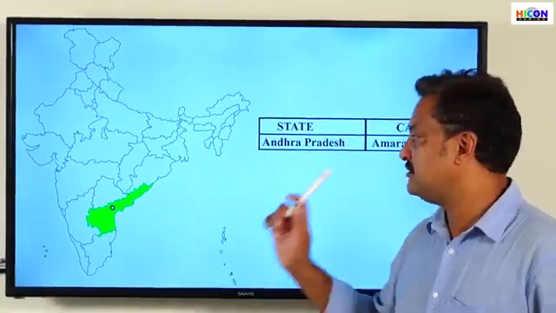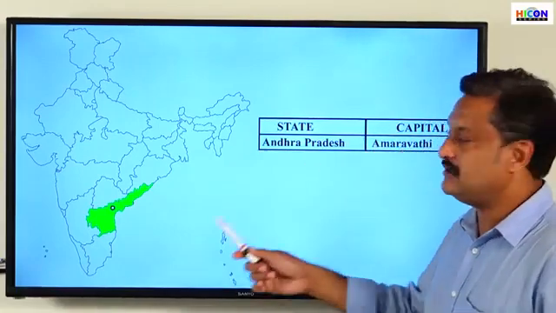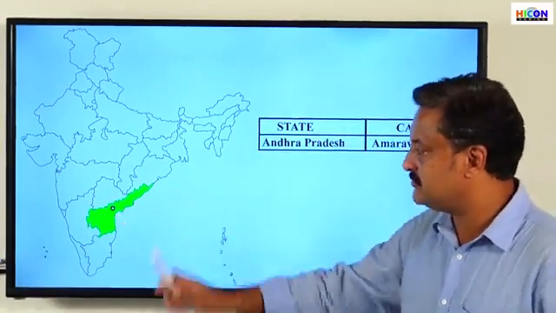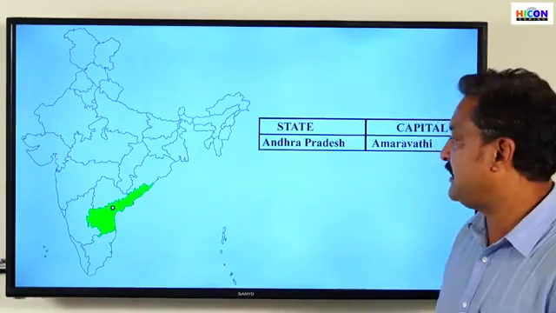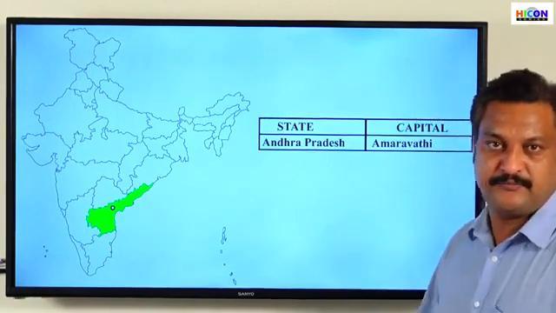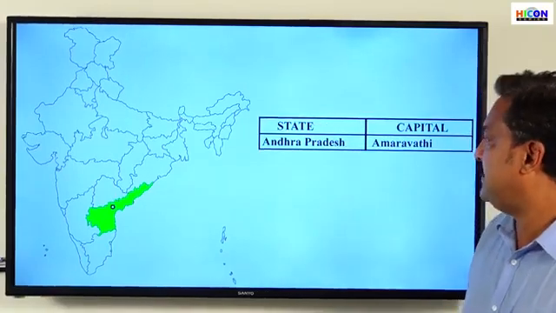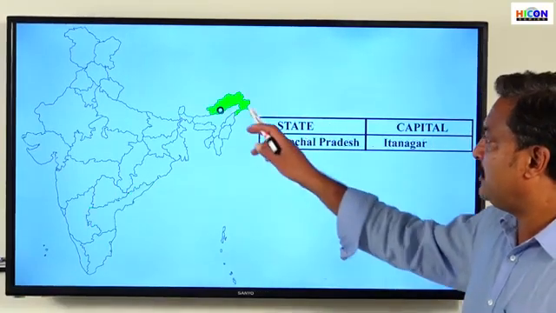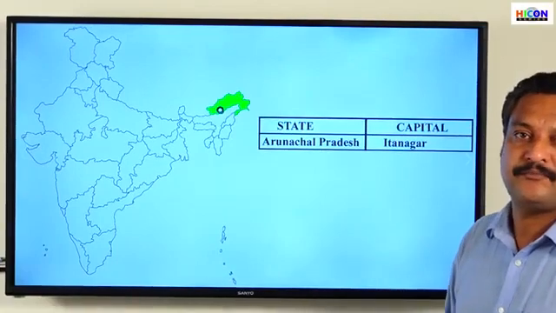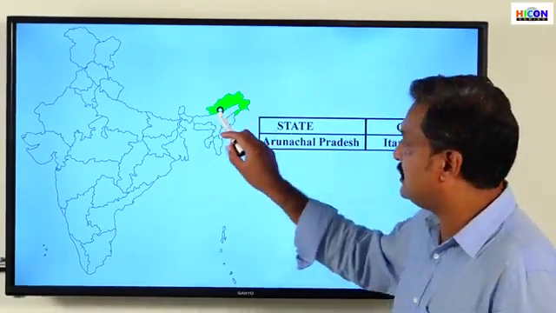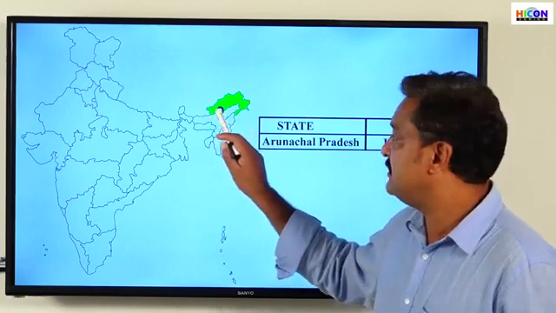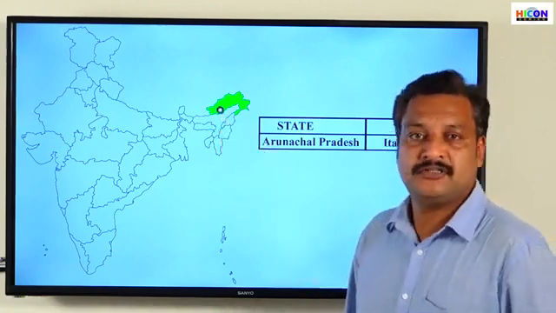Andhra Pradesh. Amaravati is the capital, and that is shown here. So the first state of India is Andhra Pradesh, and the capital is Amaravati. The next state, Arunachal Pradesh. The capital is Itanagar. The third state,